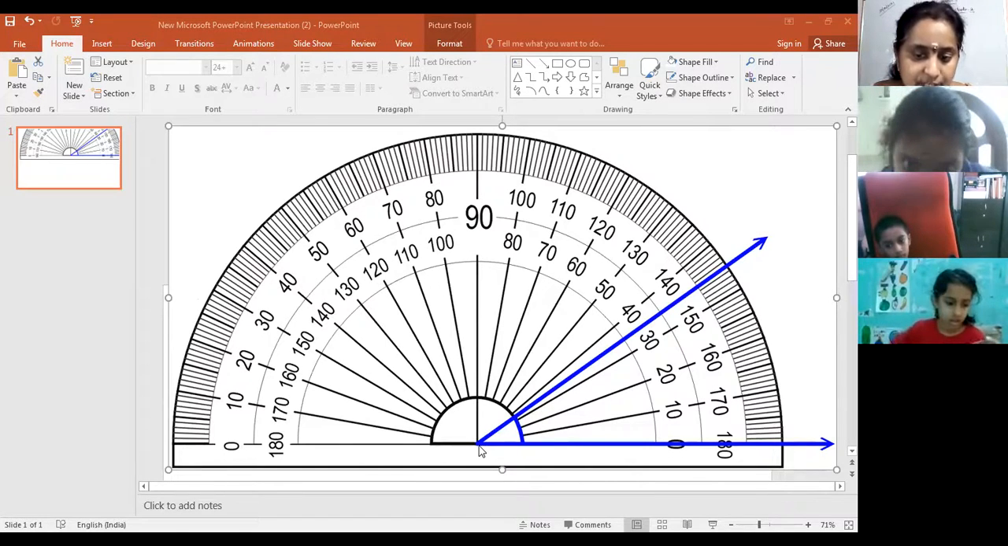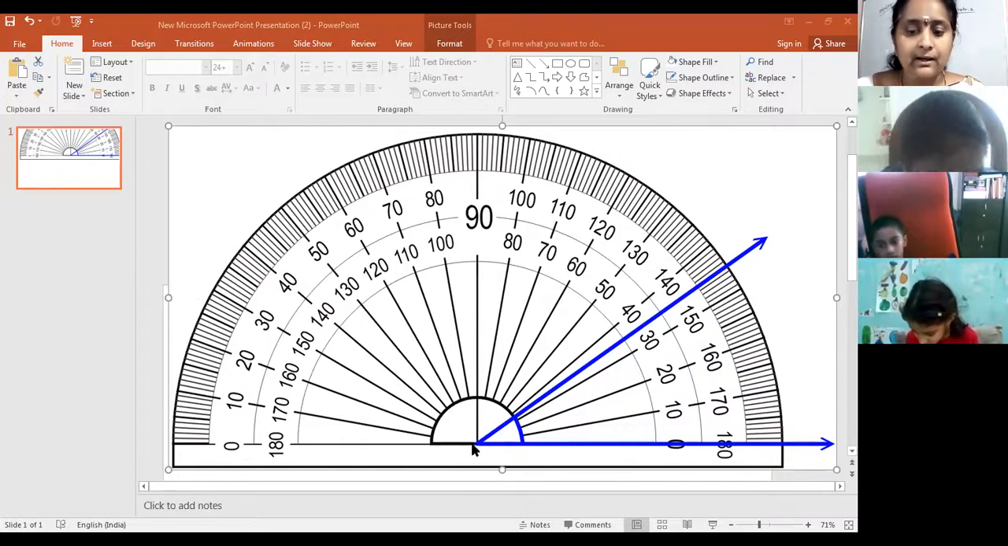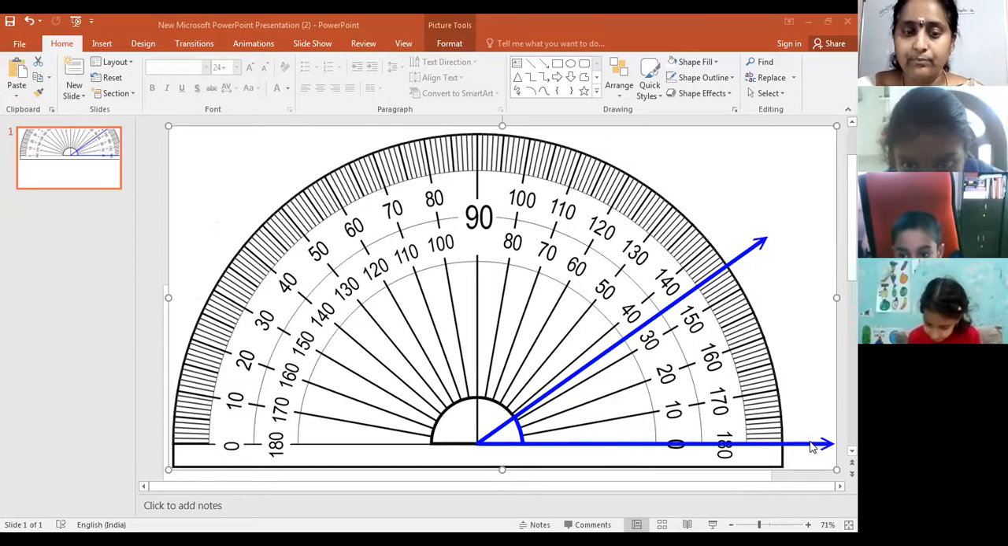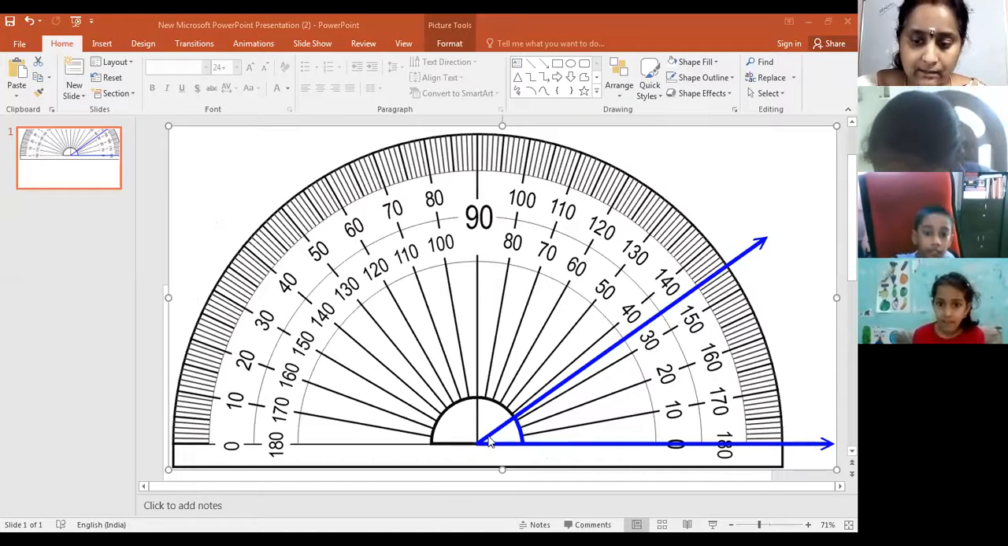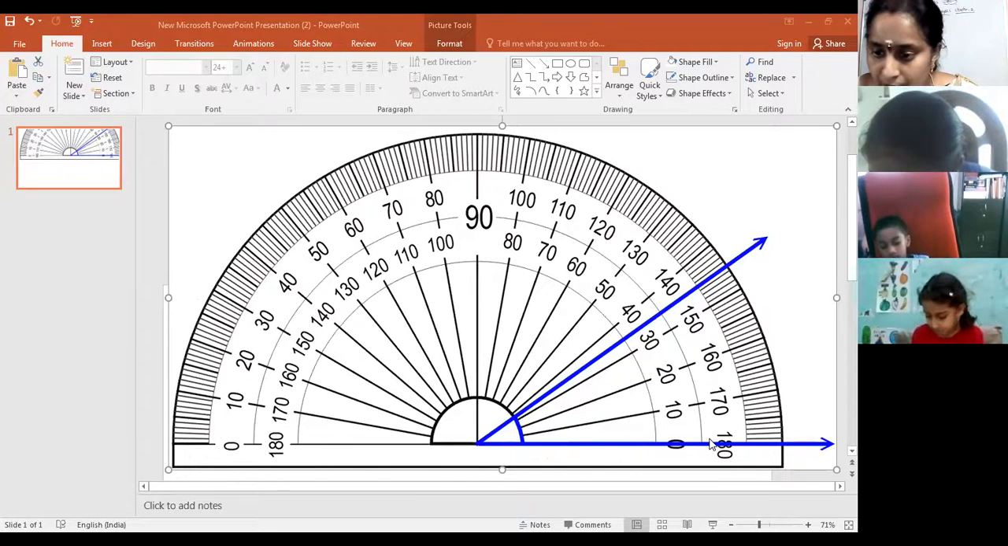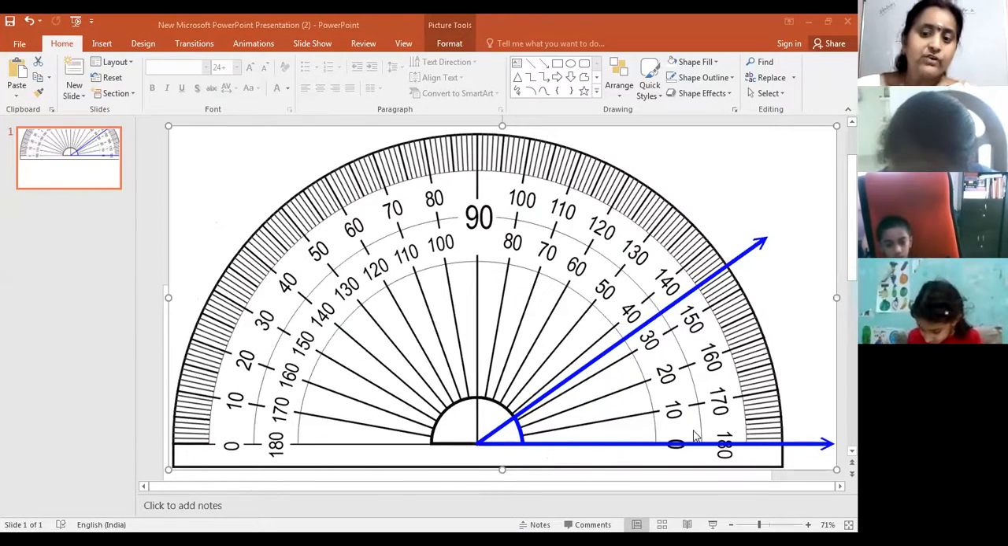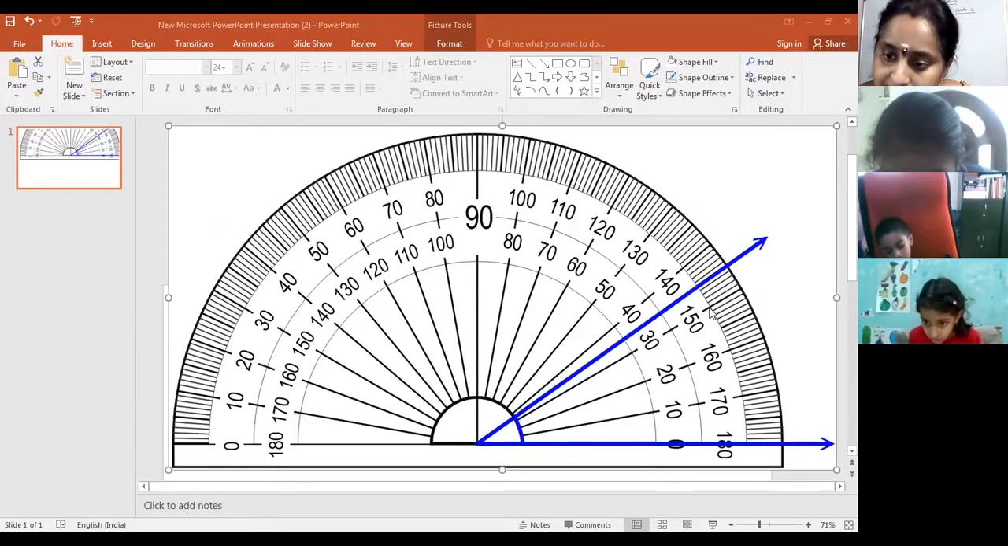We are keeping the center of the protractor at the vertex, and the baseline and one arm of the measured angle should coincide. Both should coincide. Then you measure this angle in between. When you are measuring from the right side, you have to take inside angles. So up to here 30, 31, 32, 33, 34, 35.